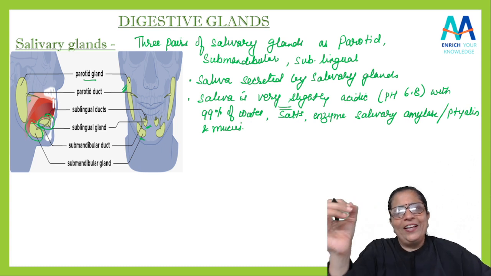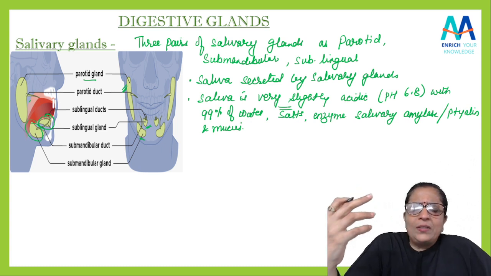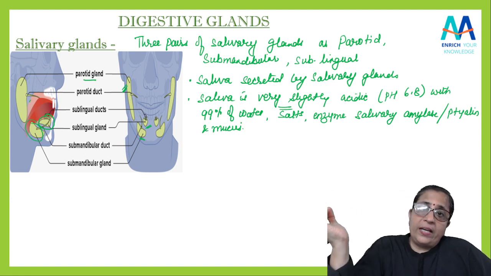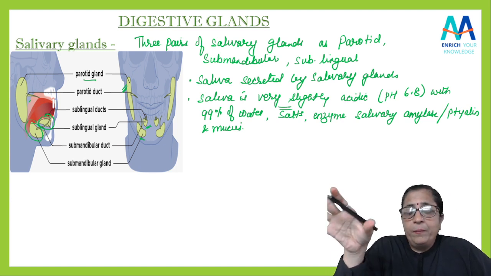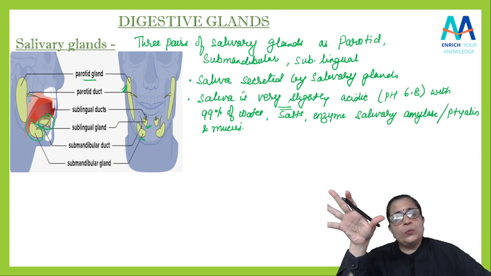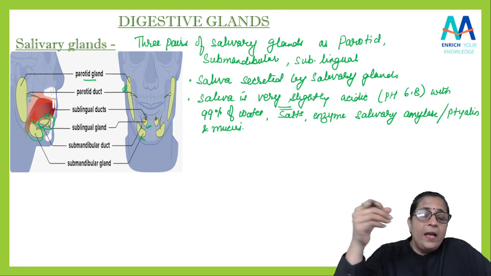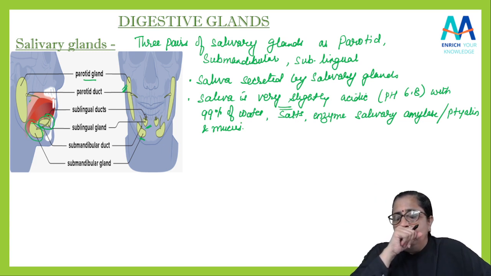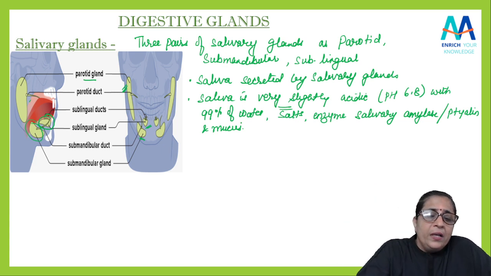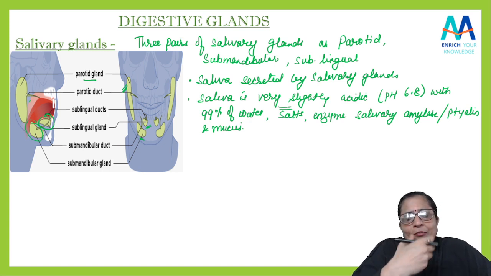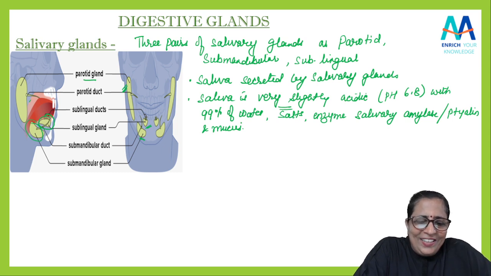Nearly, students, in a day our mouth produces 1000 to 1500 ml of saliva. Nearly in a day our mouth produces what? How much? 1000 to 1500 ml of saliva. As I told you, when we see some food and water comes in our mouth, it is due to the salivary glands only, isn't it, students?